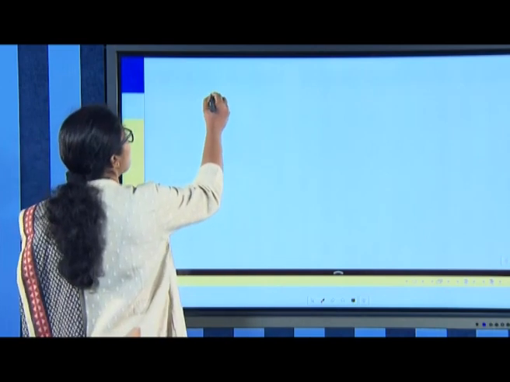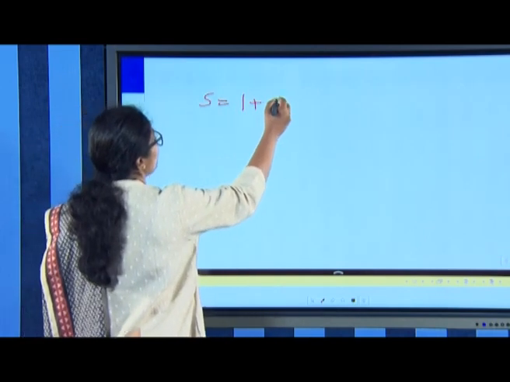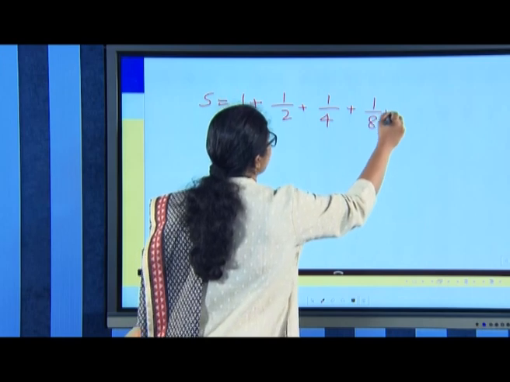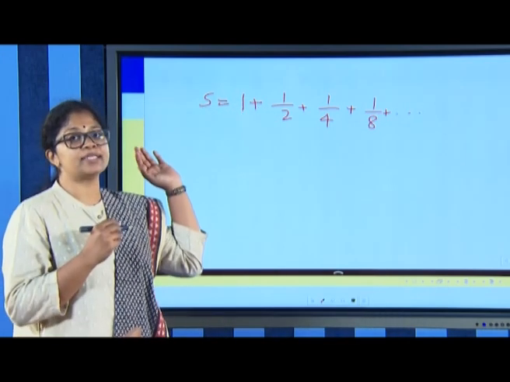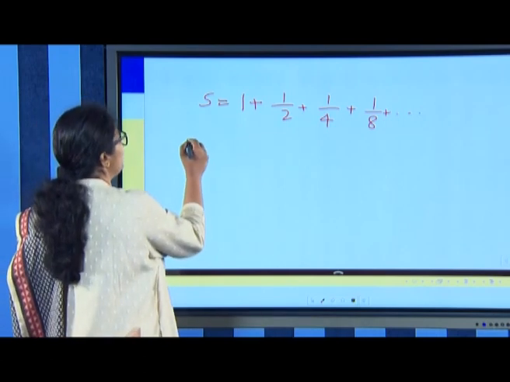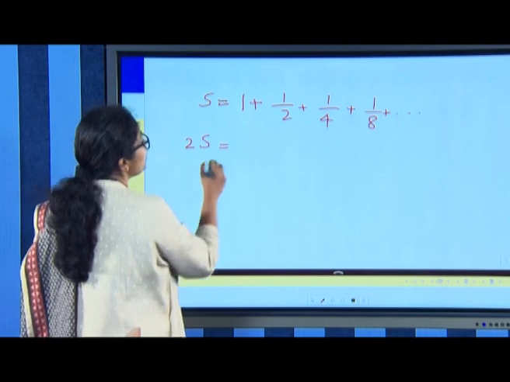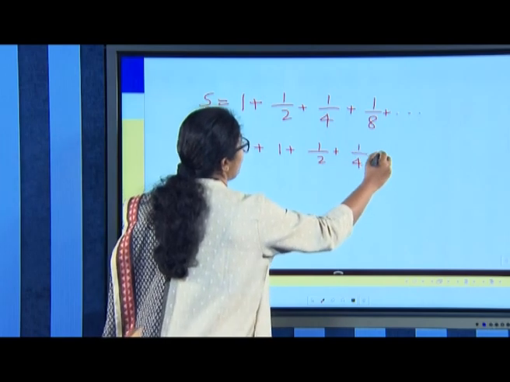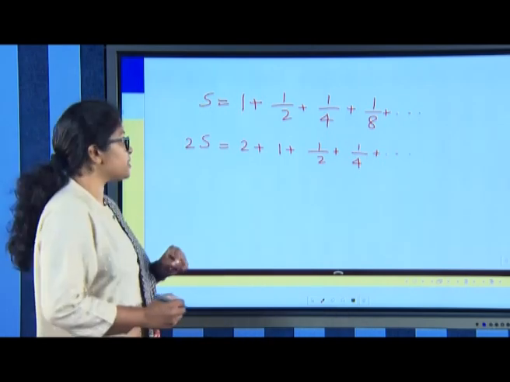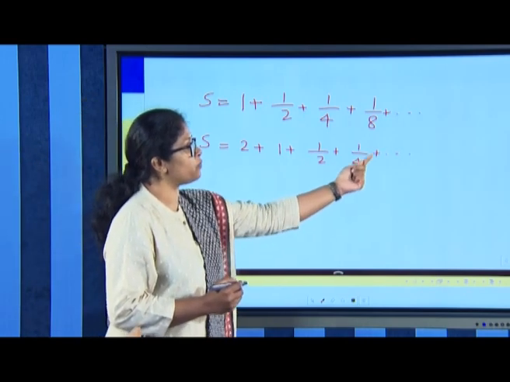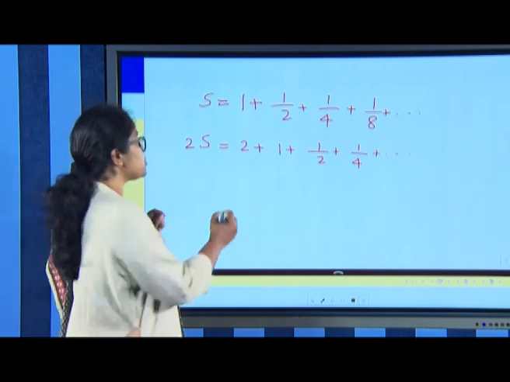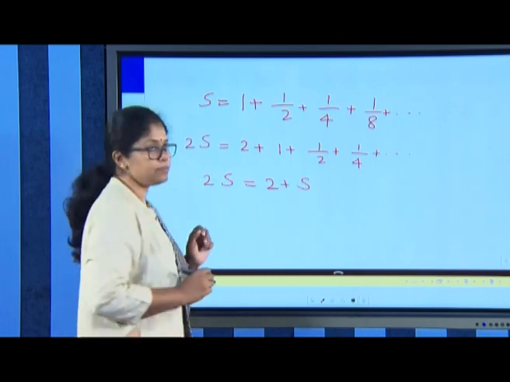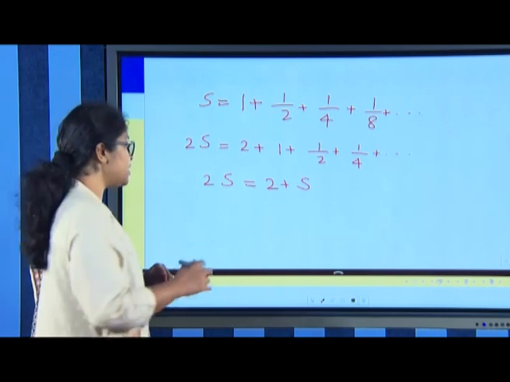Suppose S is equal to this sum, 1 plus 1/2 plus 1/4 plus 1/8 plus etc. Suppose we multiply this entire S by the number 2, we get 2S equal to 2 plus 1 plus 1/2 plus 1/4 plus etc., in which the section 1 plus 1/2 plus 1/4 plus etc. is the same as S. So we can write this as the equation 2S is equal to 2 plus S. On simplification, this gives us S is equal to 2.